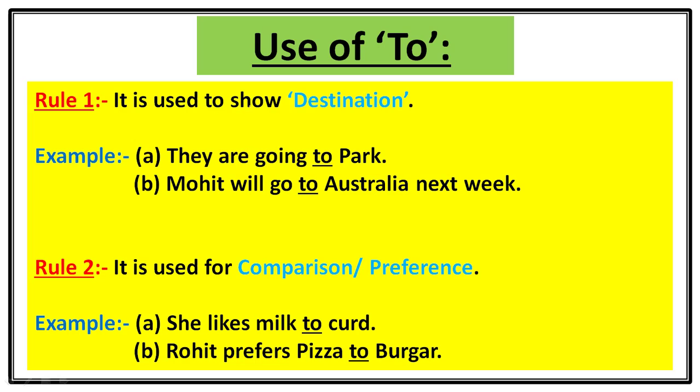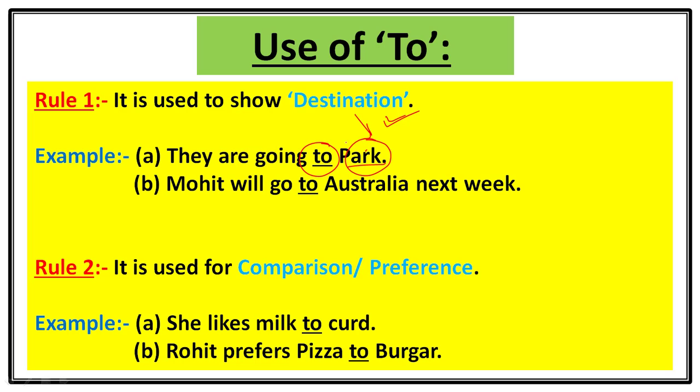Here we will see the use of to. I am taking rule number 1, which says it is used to show destination. Whenever we talk about destination in any sentence, you have to use preposition to. Okay, let's take an example. They are going to park. Here park is a destination, so we will use to as a preposition.